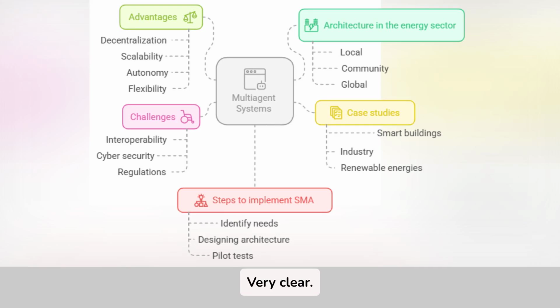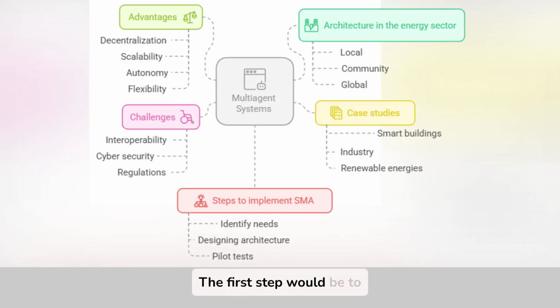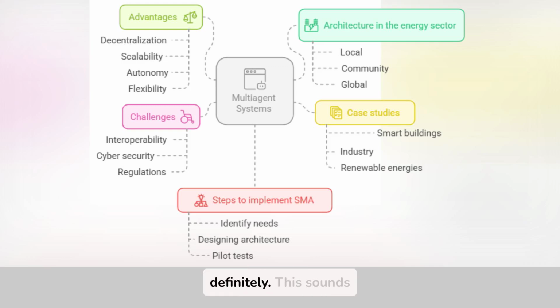Very clear. Finally, how would we start implementing something like this in my company? The first step would be to identify your specific needs and define which agents would be required. Then, we could design an architecture that can grow with you, starting with small pilots to test the benefits before a full implementation. Would you like us to prepare an initial roadmap? Yes, definitely. This sounds like a great step towards modernizing our operations.